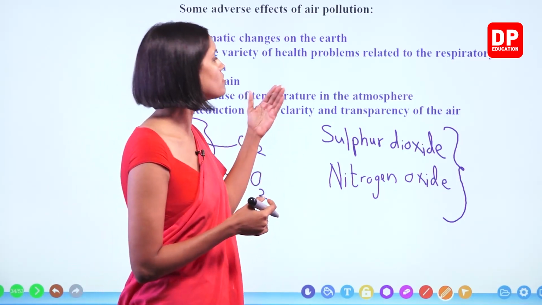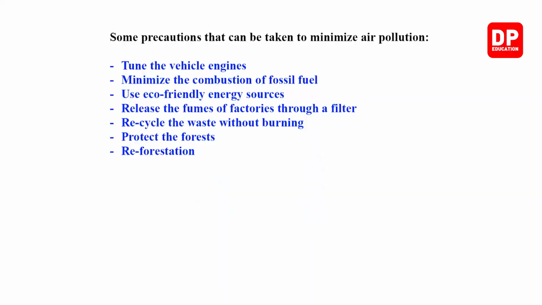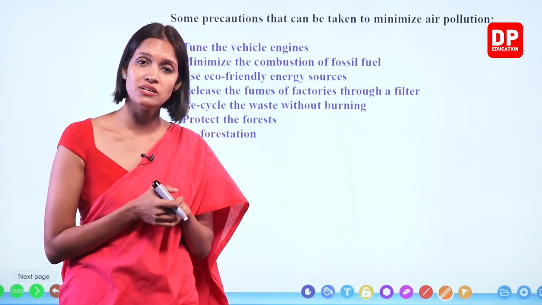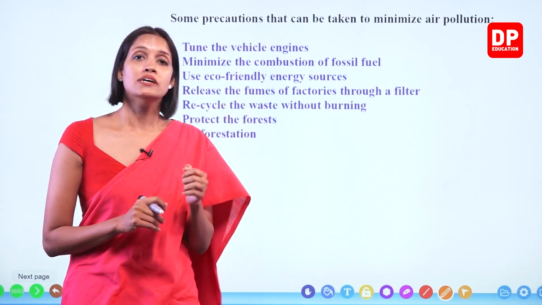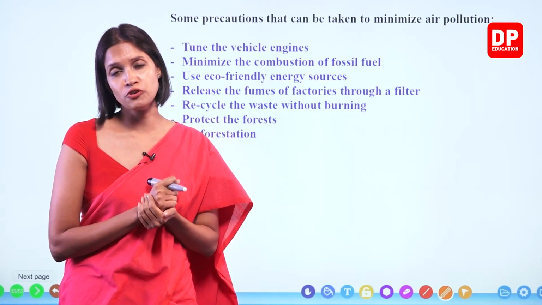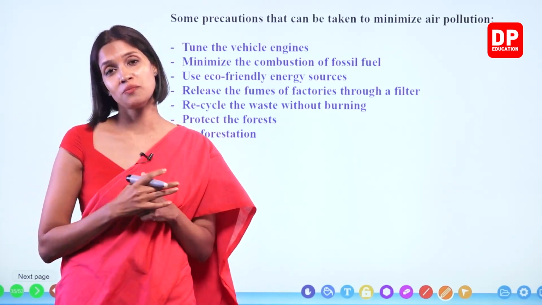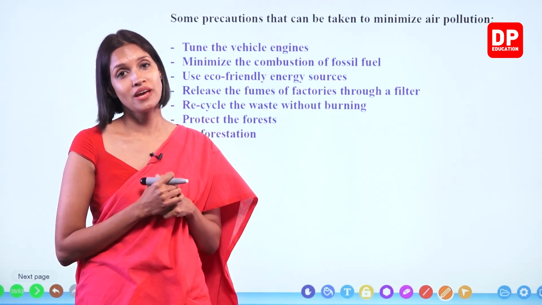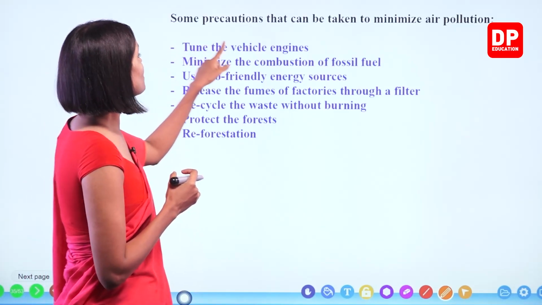Okay, so how to overcome these problems, children? How to minimize these effects? Let's see some precautions that can be taken to minimize air pollution. As much as we can, we have to stop burning fossil fuels, because burning fossil fuels emits a large amount of carbon dioxide gas and carbon and sulfur particles too. Okay, tune the vehicle engines.